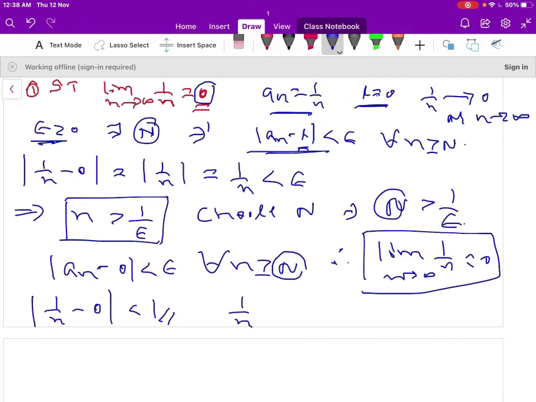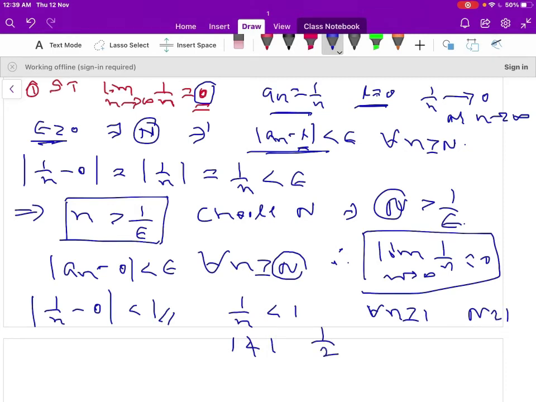So this implies 1 by n is less than 1. So when n is 1, 1 is not less than 1, so we cannot take n equal to 1 here.